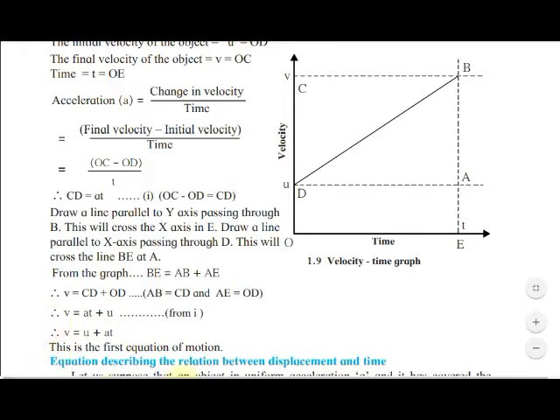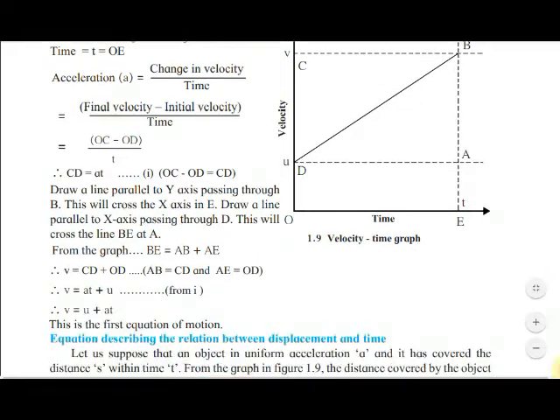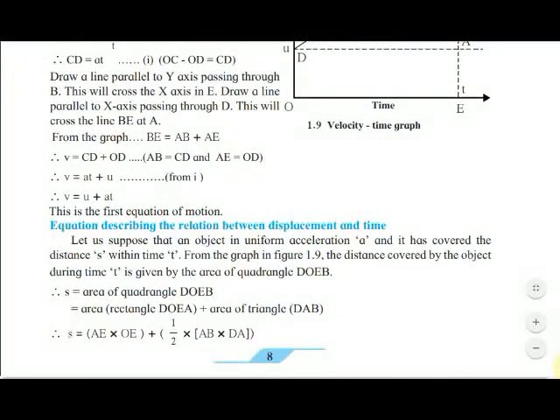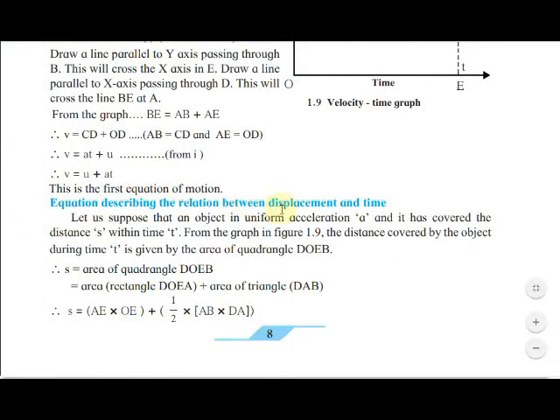Understood? Now, the displacement and time equation we are going to see, which is s is equal to ut plus 1/2 at square. Equation describing the relationship between displacement and time. Let us suppose that an object in uniform acceleration a has covered the distance s within the time t.